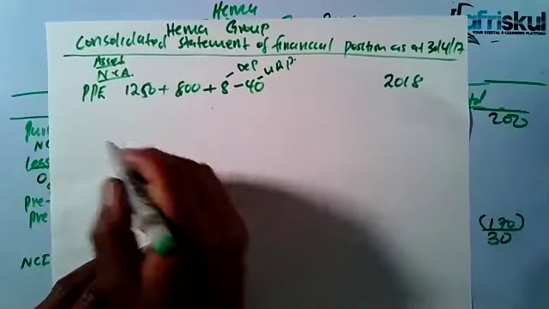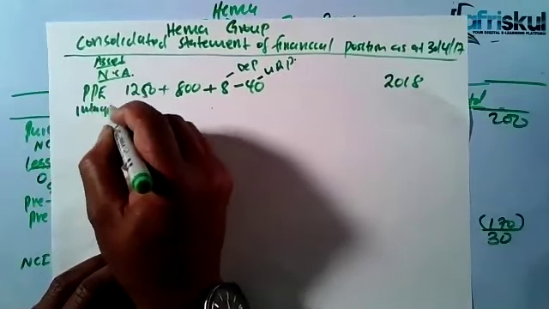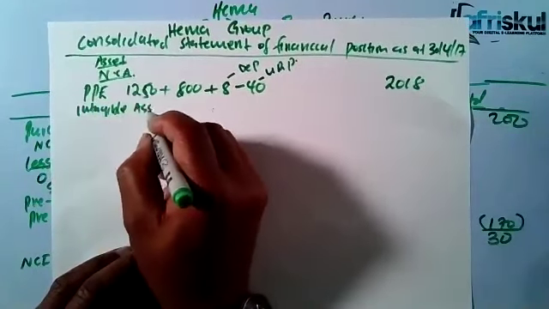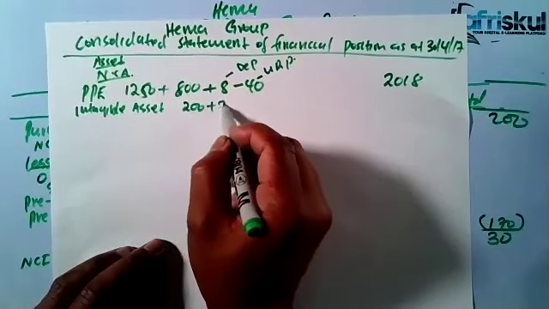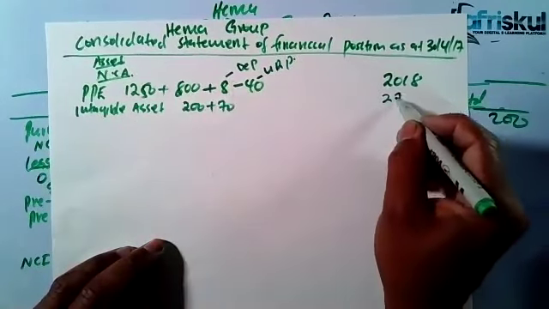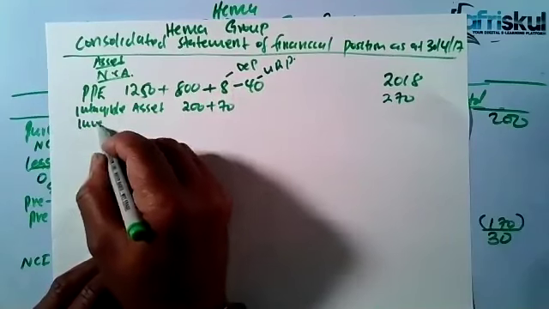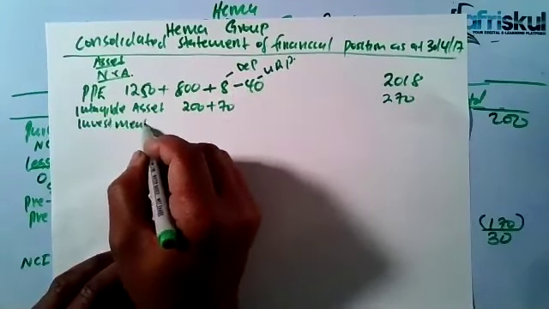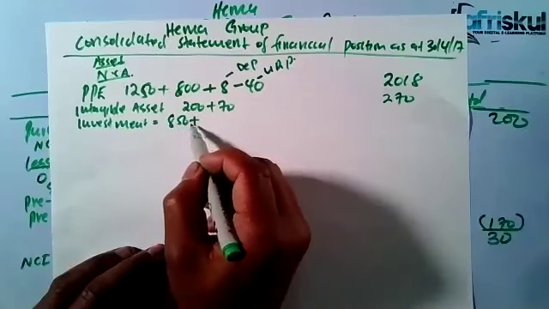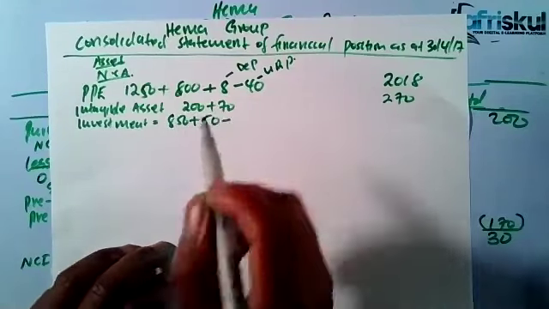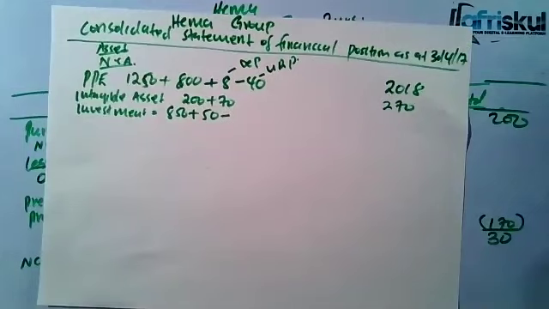Then you're also given the intangible assets. For the intangible assets, we have 200 plus 70. That one is direct, you have 270. Then for the investments, it was 850 plus 50, but you minus what we call the intergroup investment.